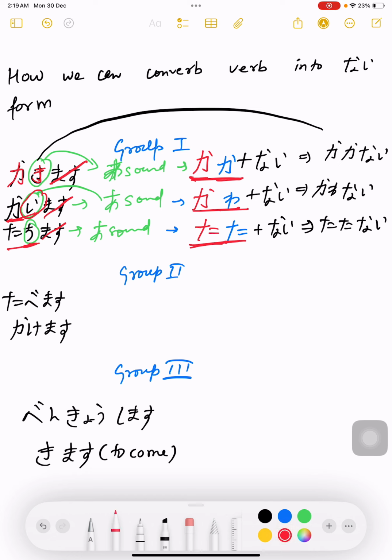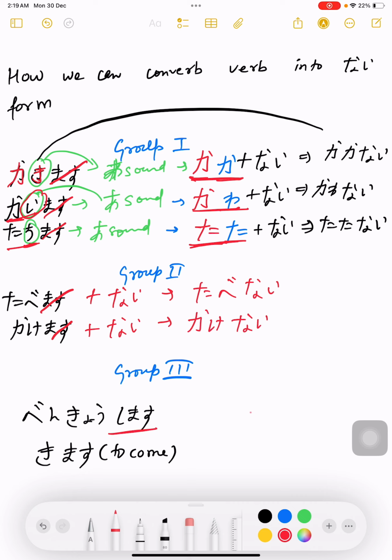For group 2, what you need to do? Cut mas, add nai. So tabemas will become tabenai. Kakemas will become kakenai. For group 3, shimas nai form is shinai. Benkyo shinai. Konai. Guys, this is an exception. Kimas is an exception in the sense that kimas nai form is not kinai. It is konai. Okay, konai.